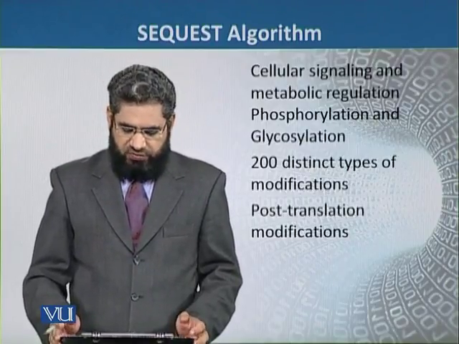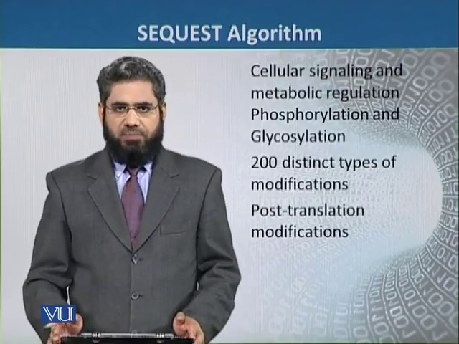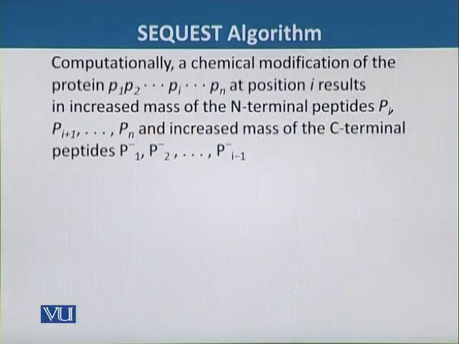After these modifications, the functioning of the proteins is performed in a very perfect way. These modifications are important, and we cannot find them at the DNA level, so we have to find the modifications in the naturally occurring proteins.